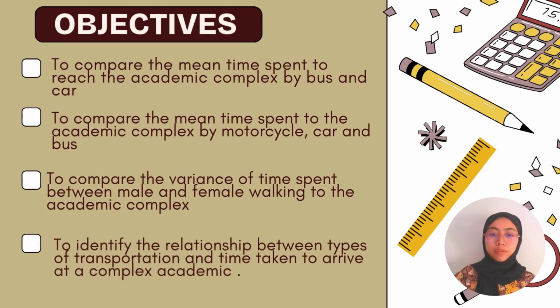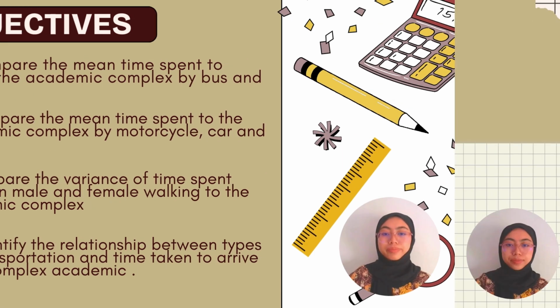We have 4 objectives. First, to compare the mean time spent to reach the academic complex by bus and car. Second, to compare the mean time spent to reach the academic complex by motorcycle, car and bus. Third, to compare the variance of time spent between male and female walking to the academic complex. And lastly, to identify the relationship between types of transportation and time taken to arrive at the academic complex.